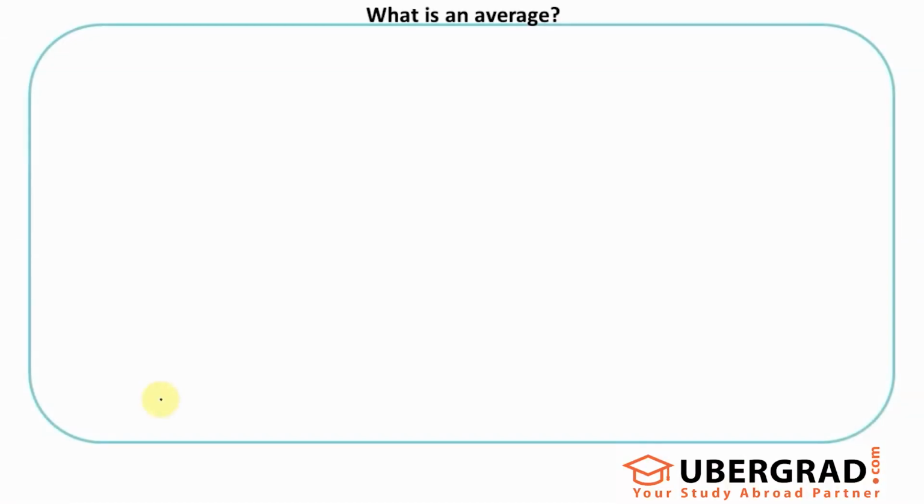So first, let's try to understand what is an average. In statistics, average is also defined as mean, and mean or average is one of the measures of central tendency. So what do we mean by that? Let's put it in simpler terms. Let's assume that I have some data or some piece of information.